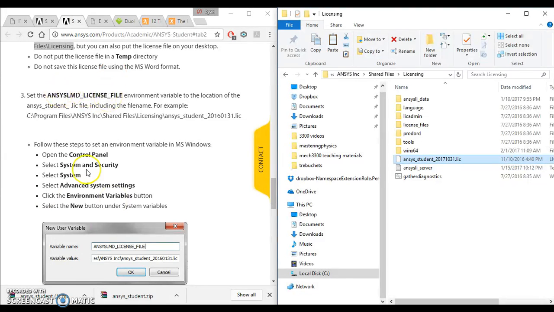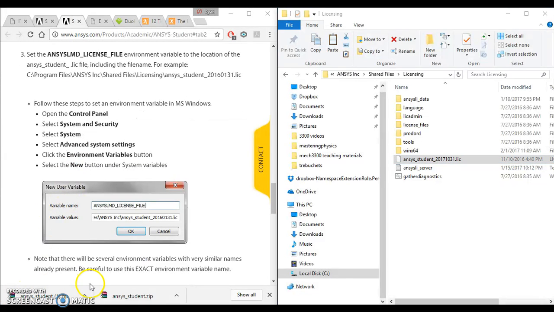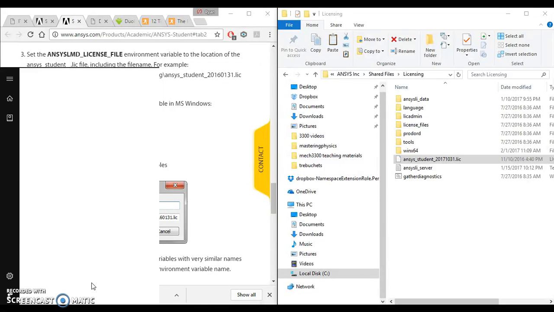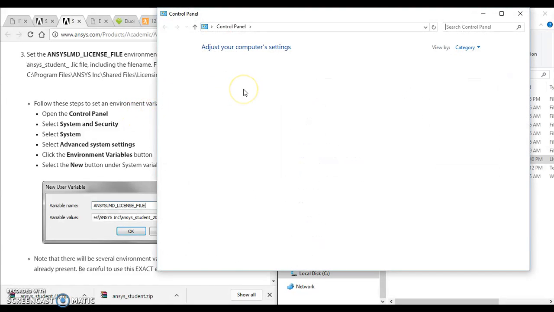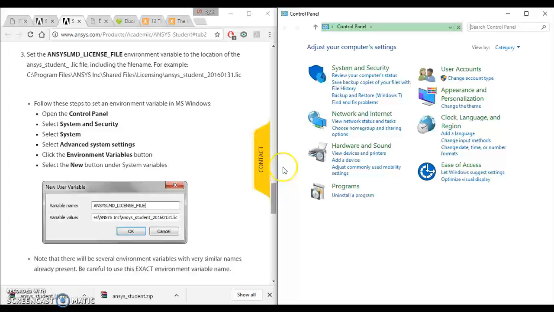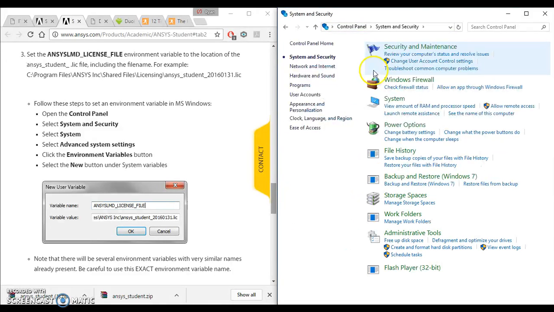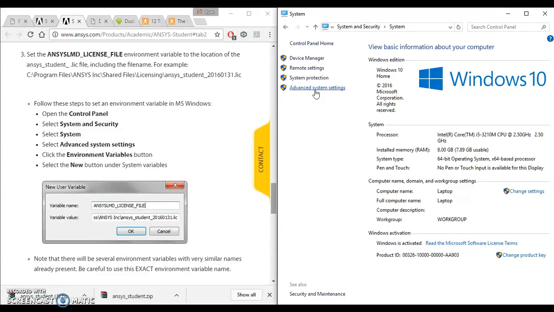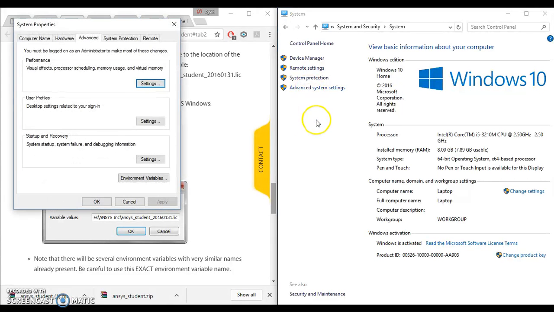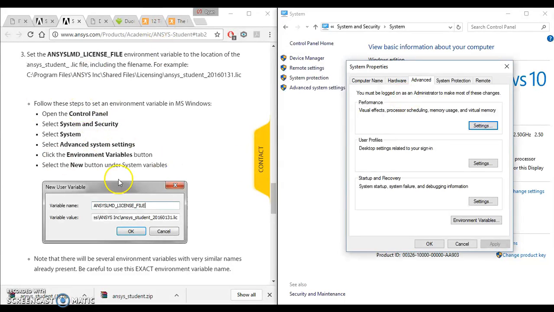Now, I just need to set the license file, which means we go into Control Panel. And then I want System and Security. I want System. I want Advanced system settings. You can see that you could definitely just do it off these instructions. I'm literally just following that. Okay, and then I want Environment Variables.